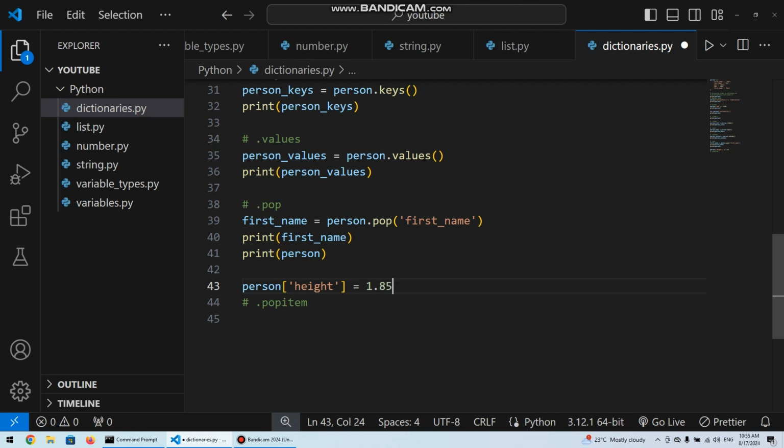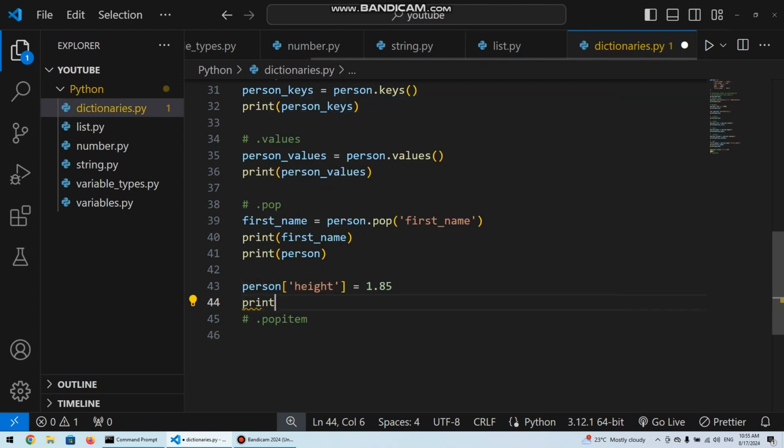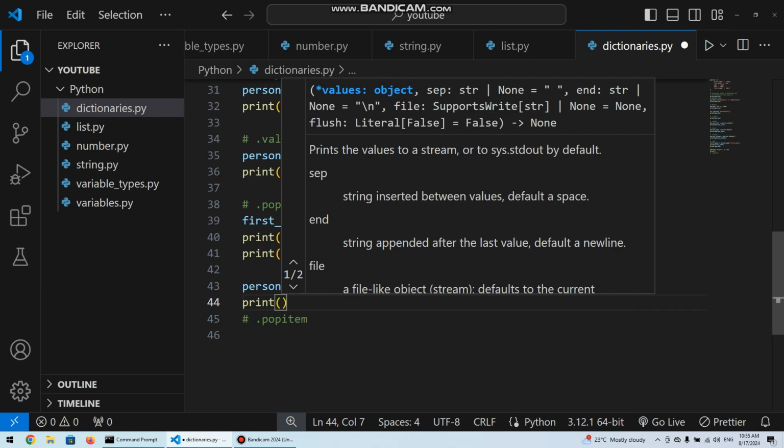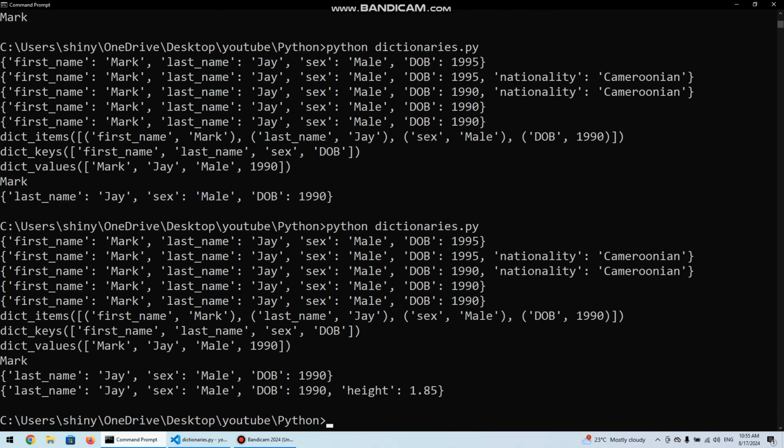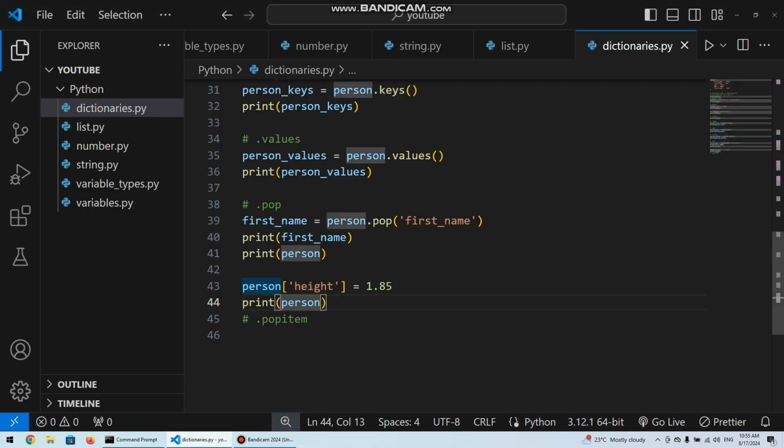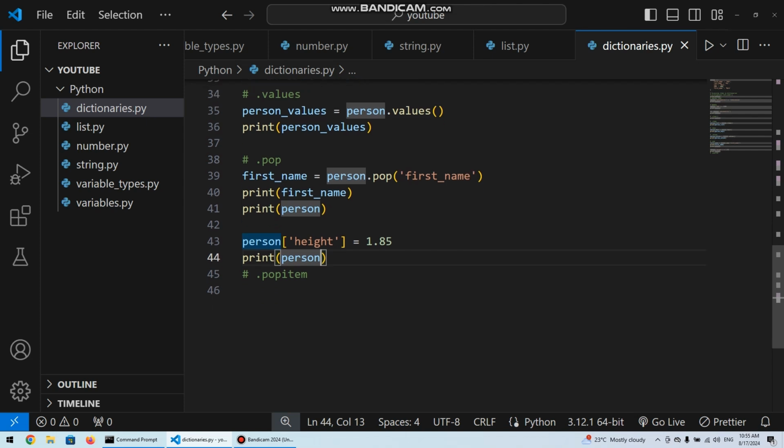So by doing this we have added a new key value pair, and if we try to print person again, we should see that we now have a height part to it with its value. So if we print it, we see we have height here being 1.85.